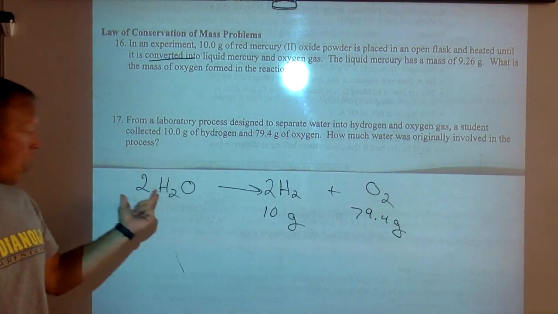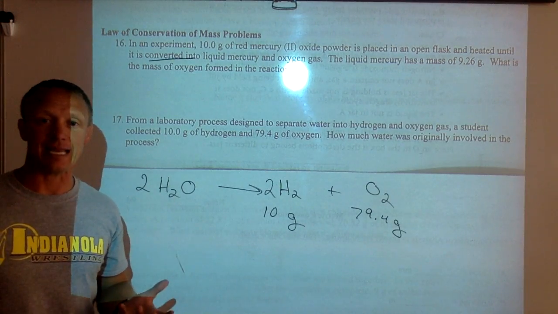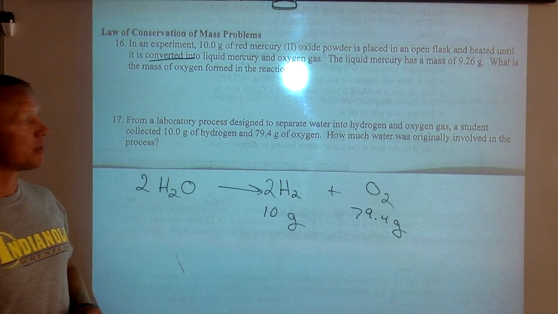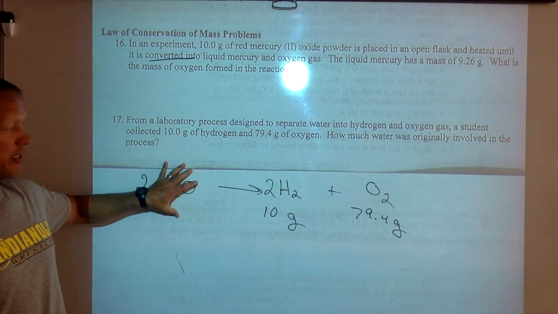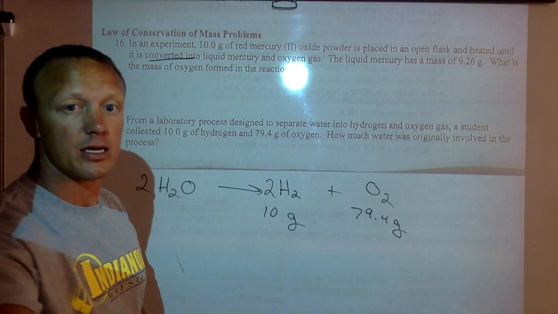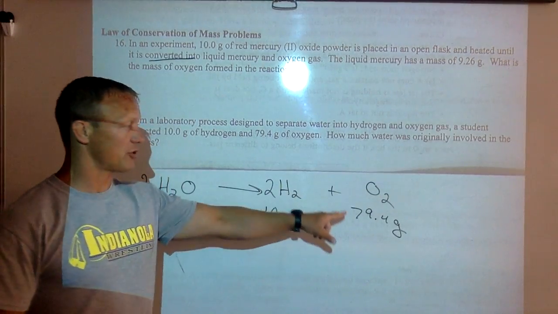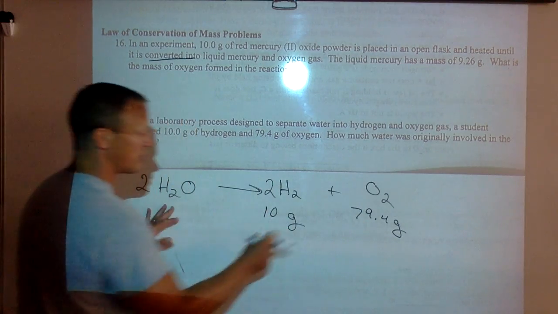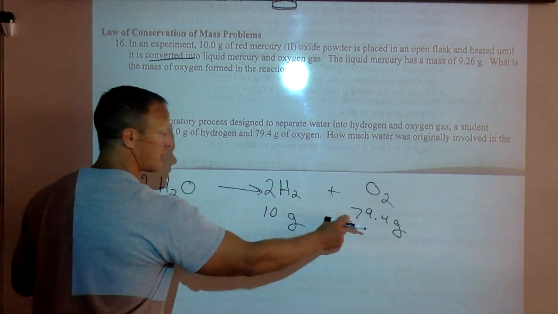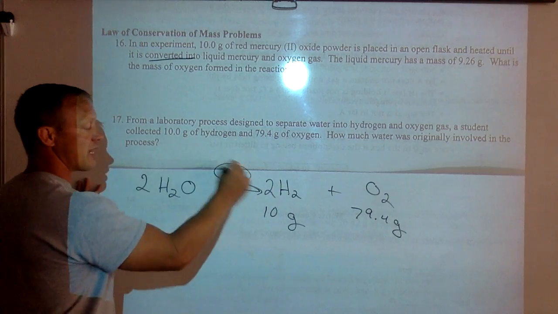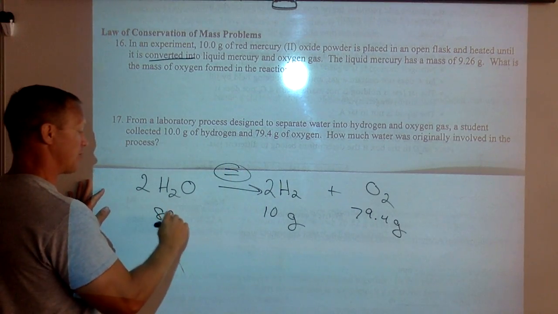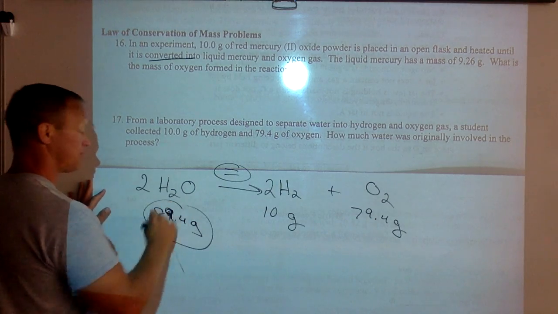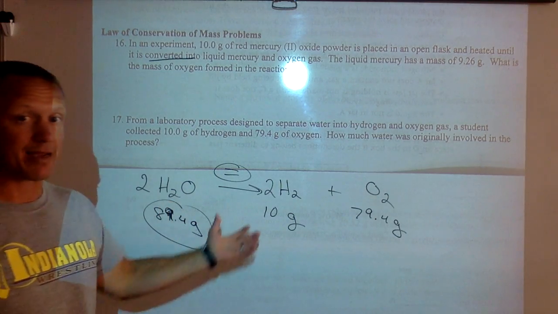By the way, to split water into hydrogen and oxygen, you can't just heat it. You have to run electricity through it, and that will split water into hydrogen and oxygen. It wants to know how much water was originally here. Well, if they collected this much hydrogen and that much oxygen, that means that the water had to have a mass of those two together. So this plus this, again, that's kind of an equal sign here. This had to be 89.4 grams of water, assuming that all the water was used in making the hydrogen and oxygen.